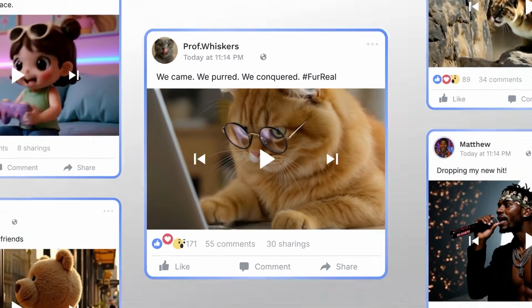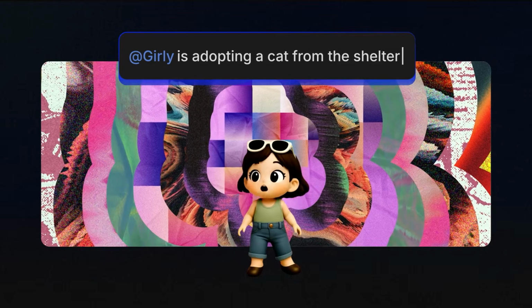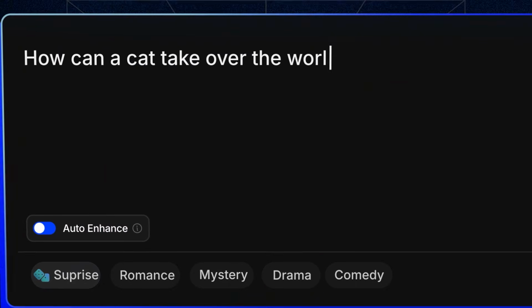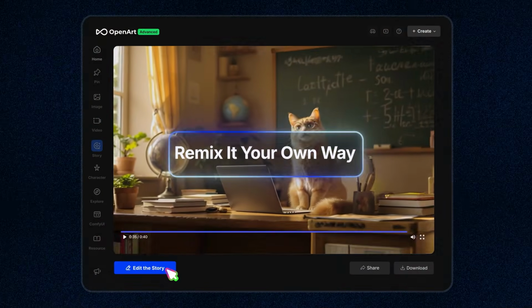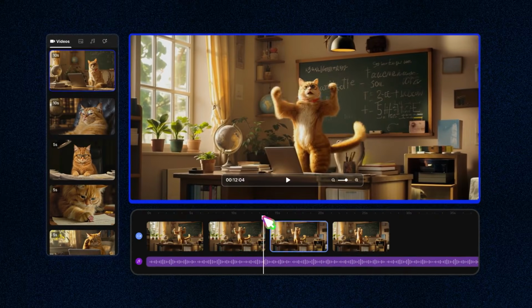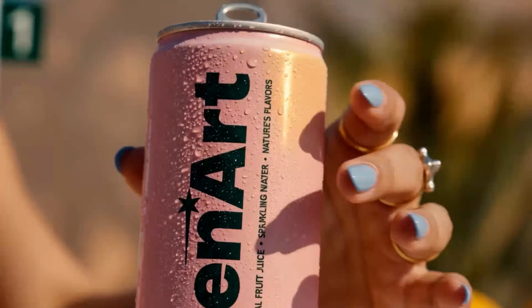There's this thing that happens about 2 minutes into using OpenArt Director, where you stop thinking about prompts and start thinking about your story. You're not engineering outputs anymore. You're just directing. Describing what you want, reacting to what comes back, adjusting the tone, changing a character's voice, pushing a scene harder. I've started calling it vibe directing because that's genuinely what it feels like. The video equivalent of vibe coding. And once it clicks, you can't go back to the old way.